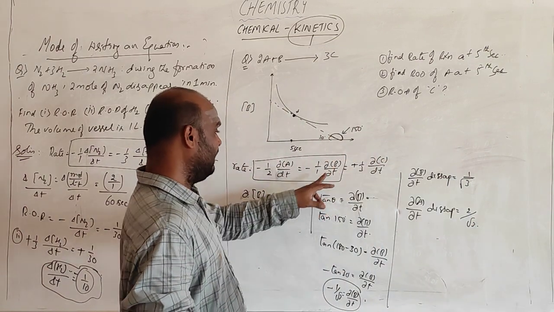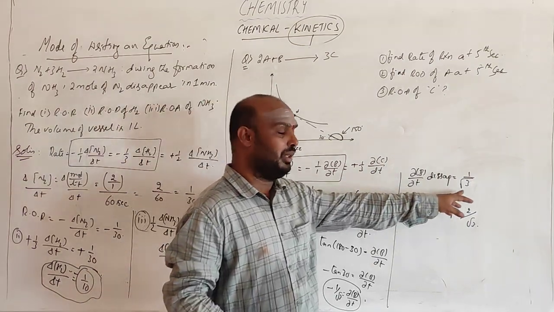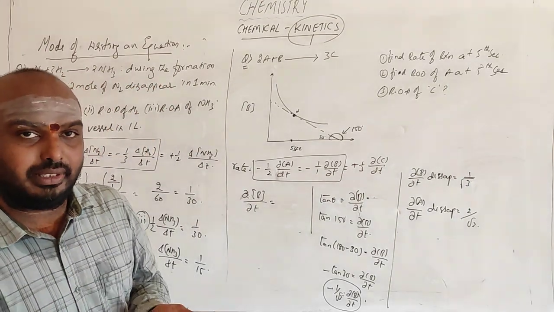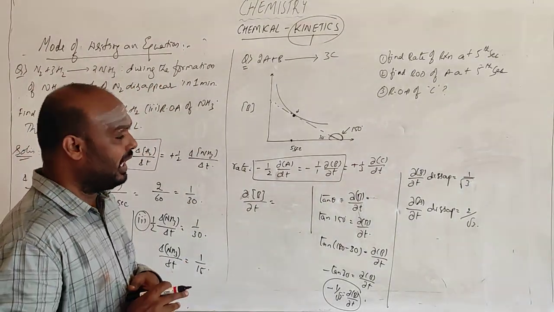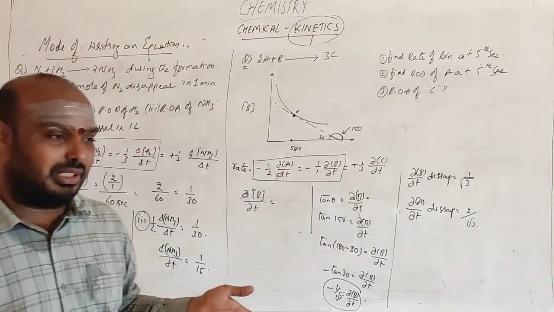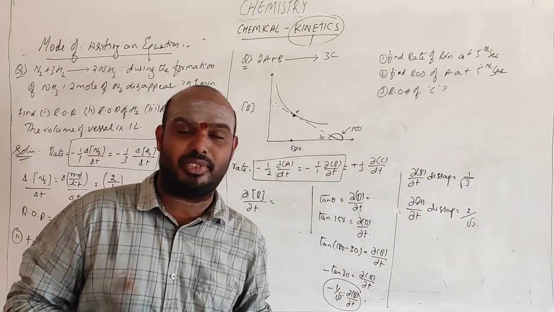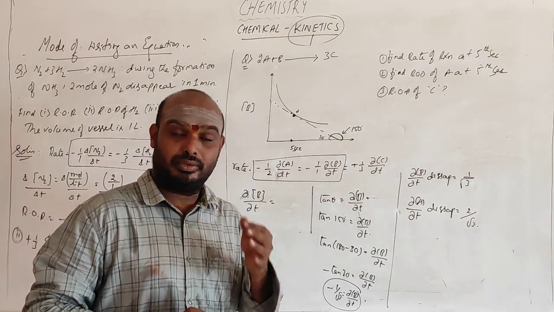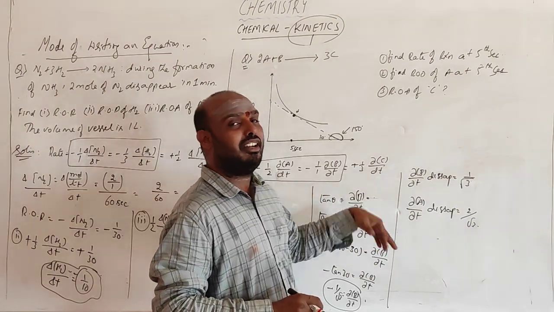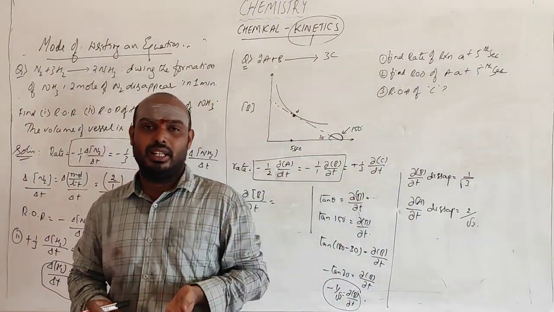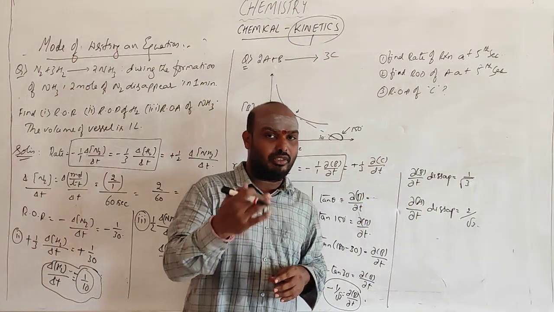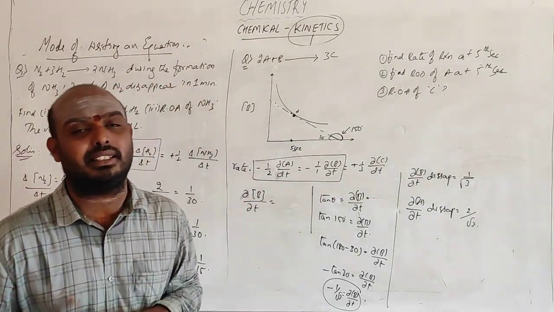So from these two equations, you know that minus dA by dt is equal to 1 by root 3. Disappearance, in the name itself it is telling it is disappearing, so it is negative only. If you take the negative again, it becomes positive. Always, the rate of disappearance and the rate of appearance will be positive only, but in our books they have mentioned the negative. For products it has been mentioned positive, for reactants negative. The name itself says the rate of disappearance, disappearance means negative, appearance is positive. So in this step, just follow our books: rate of disappearance, you take it as a negative value.